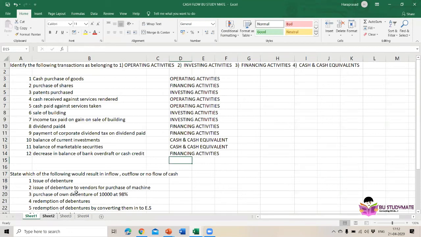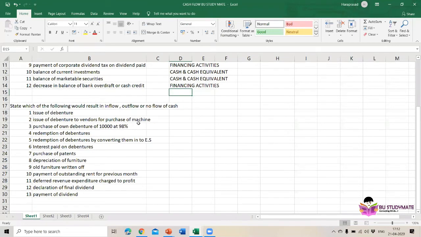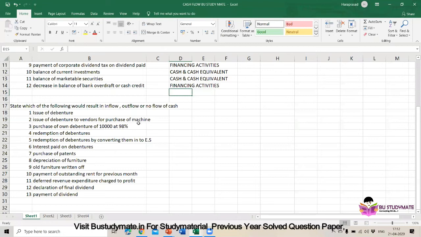And this is the second question. State which of the following would result in inflow, outflow or no flow of cash. You need to know what items you can take in the cash flow statement. In the cash flow statement, you should take only the cash inflow and cash outflow. If there is no flow of cash, you cannot take it.